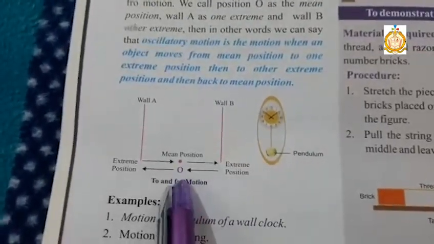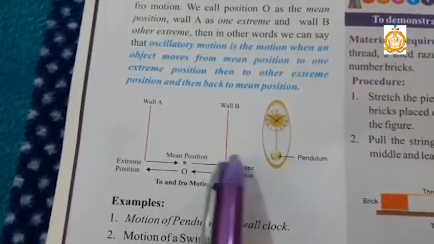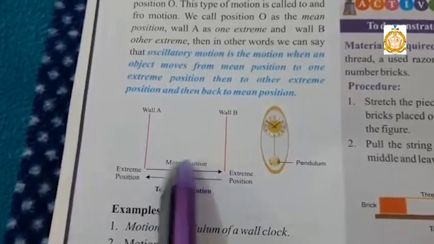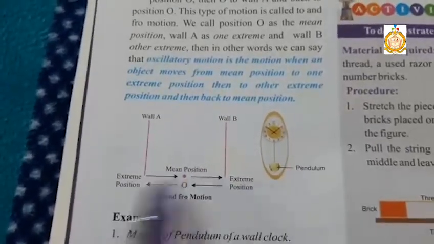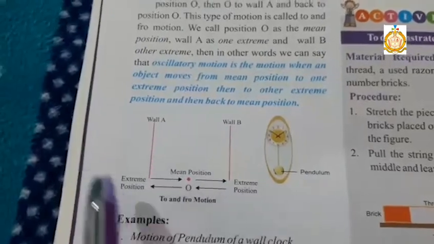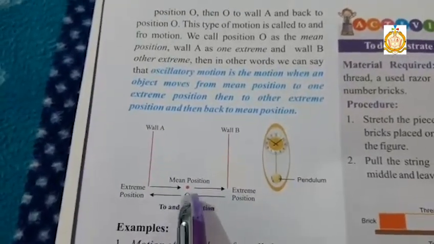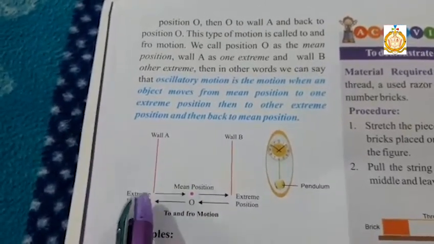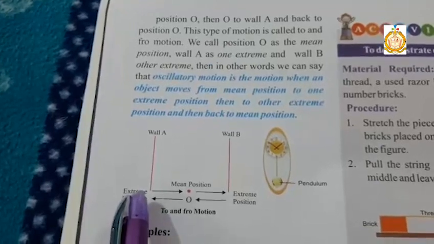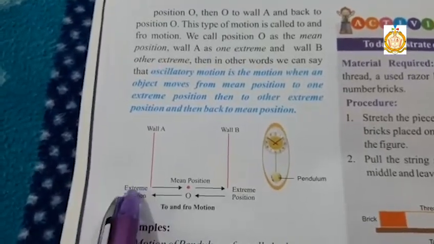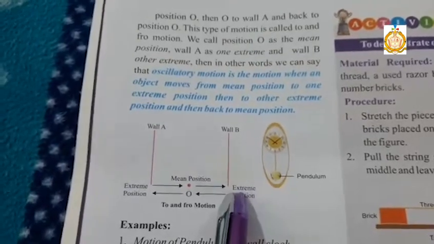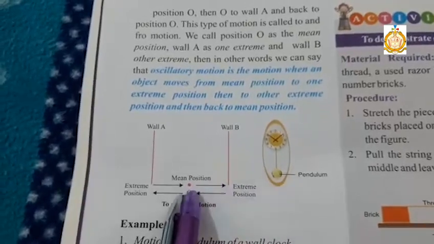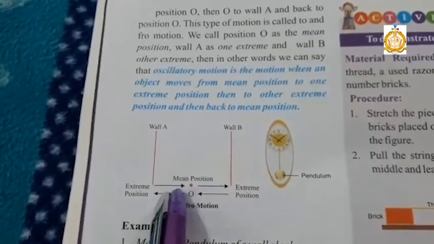Now this position O of the boy is called mean position because he is standing exactly in between these two walls. So it is the mean position, and these two positions are called extreme positions. Suppose the boy is standing at rest at point O and starts moving towards wall A. Again from wall A, it starts moving towards wall B. Again from wall B, it comes back to the mean position, and this type of motion is called to and fro motion.